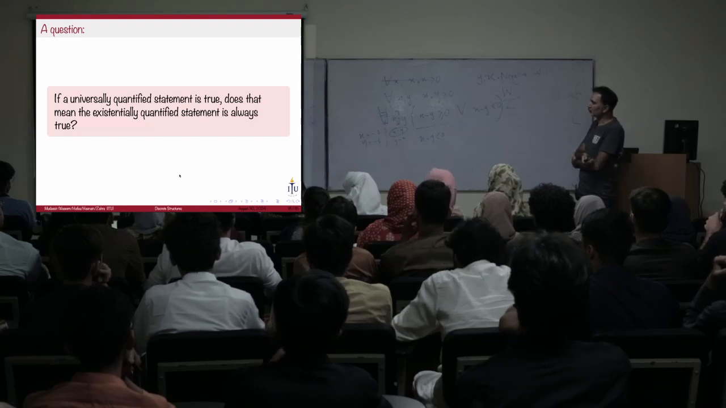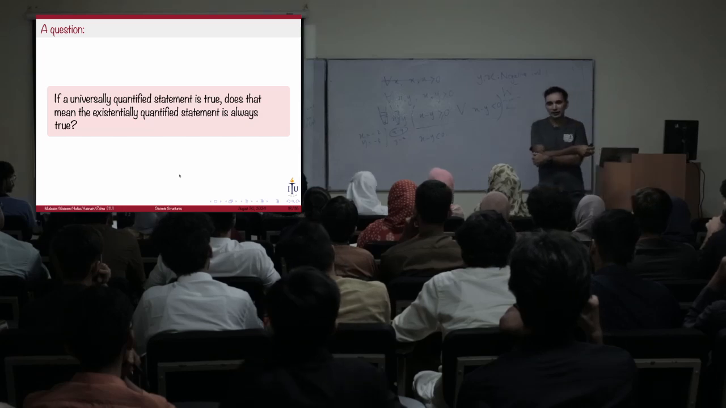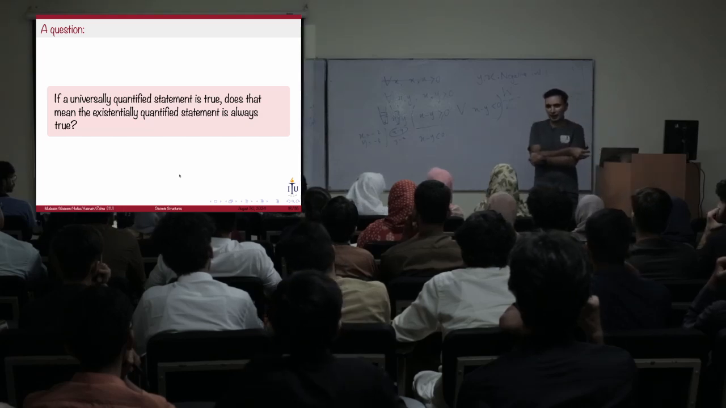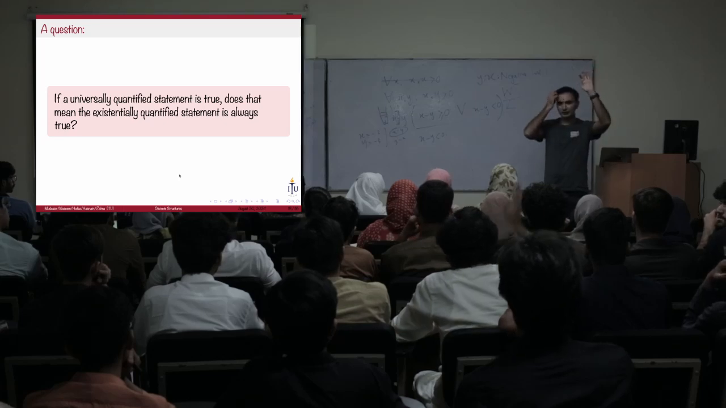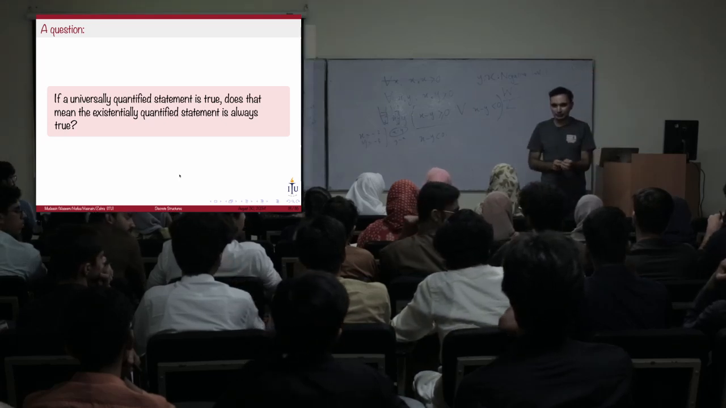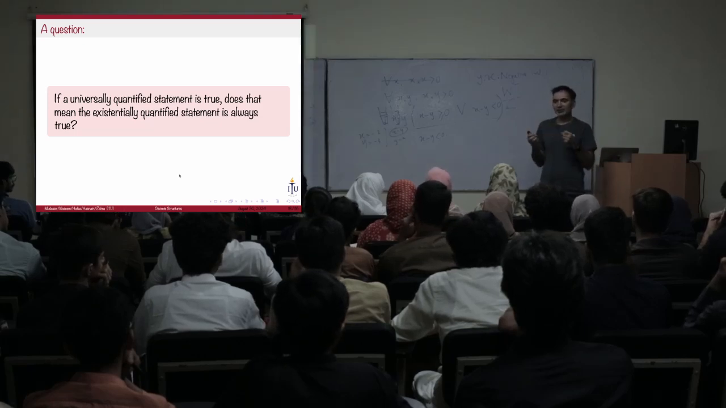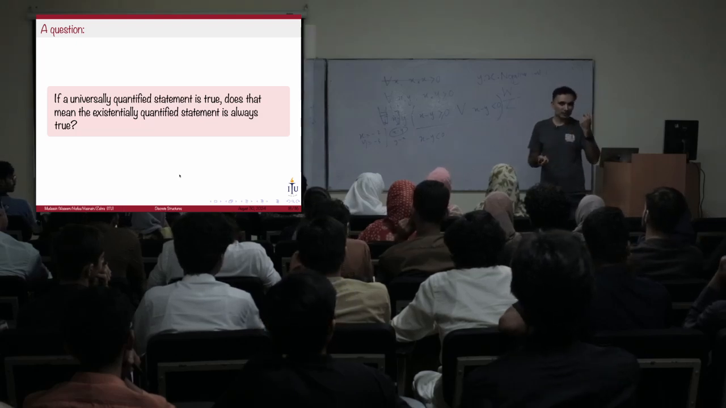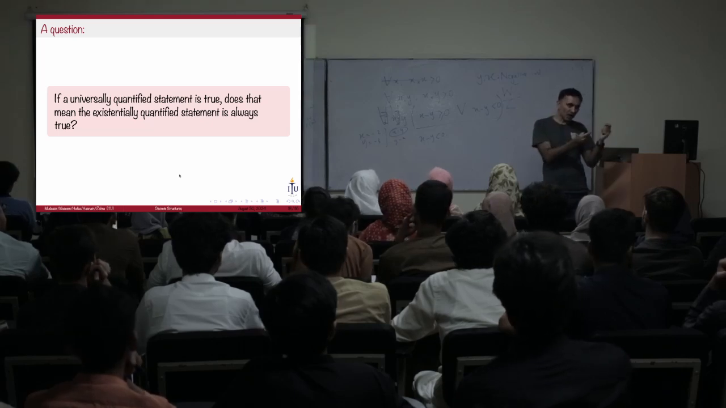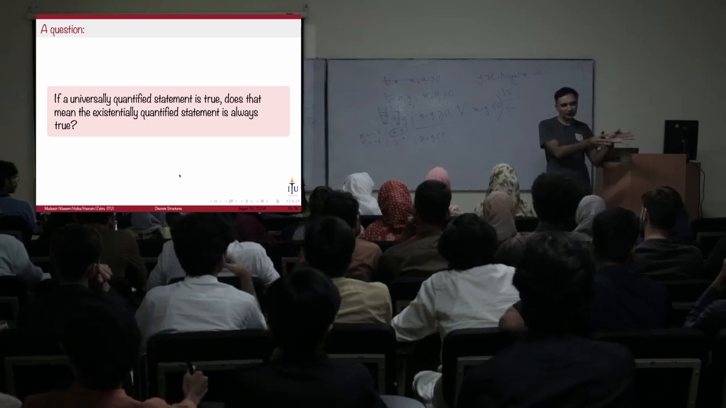How about if it's false with the universal quantifier? Is it false for the existential quantifier as well? Why not? Someone with raised hands? Yeah. Because at least one might be true even if not all. If a universally quantified statement is false, which means that it's not true for everyone, which means that it might be true for some of them. So a false universally quantified statement does not.